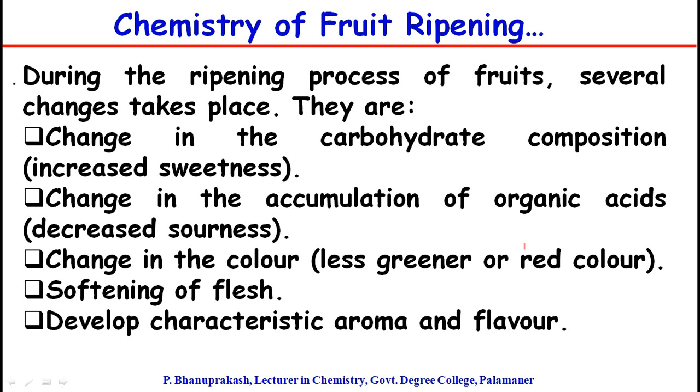They are change in carbohydrate composition, that is, the sweetness of fruits will be increased. The change in the accumulation of organic acids, this leads to decrease in sourness. Change in color, that is from greener to less green or typically red color, softening of flesh of the fruit. Next, develop characteristic aroma and flavor.